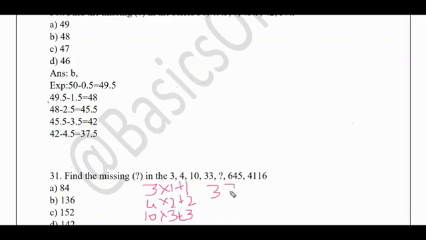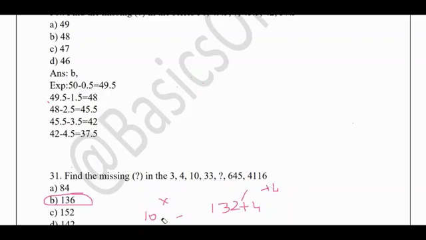Again 33 into 4 plus 4 will be my answer. So 33 into 4 is 132 plus 4, so the answer would be 136. Like this you need to use your brain, so that you can do permutation and combination to get different logic for solving these kinds of number series problems.